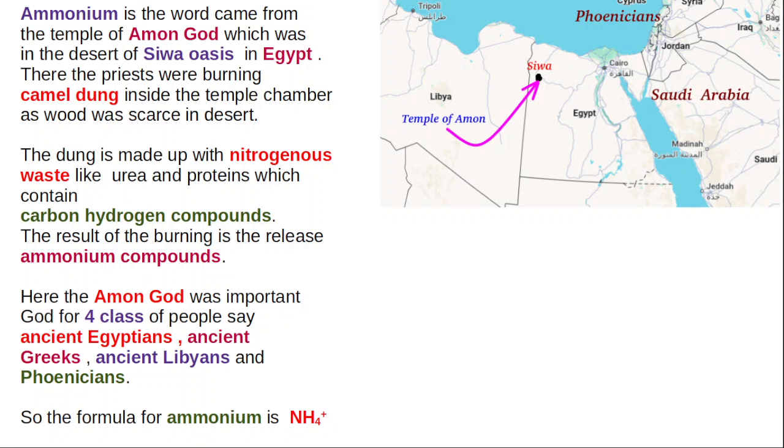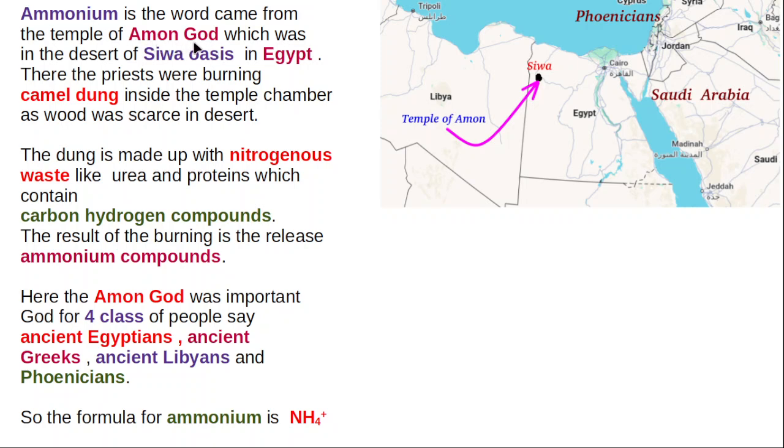For ammonium, the valency is plus 1, NH4 1 plus, NH4 plus. See that here, NH4 1 plus. Let us understand ammonium. Ammonium is the word related to Ammon God.